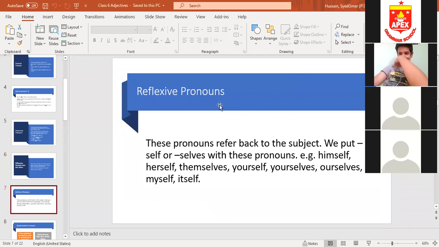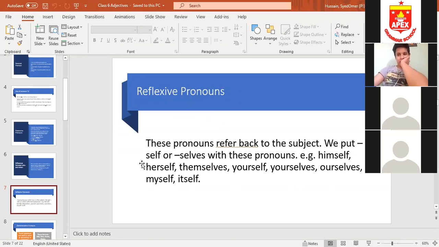Now reflexive pronouns. We discussed the personal pronoun. Personal pronouns are of three types: first person, second person, third person. Then we talked about possessive pronouns, which show ownership. Now we are talking about the reflexive pronouns. Reflexive pronouns, from reflection, refer back to the subject. The pronouns which refer back to the subject, we put self or selves.